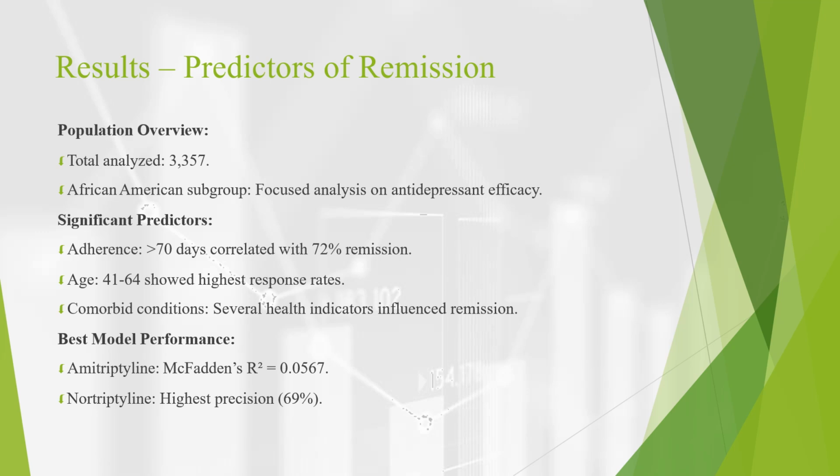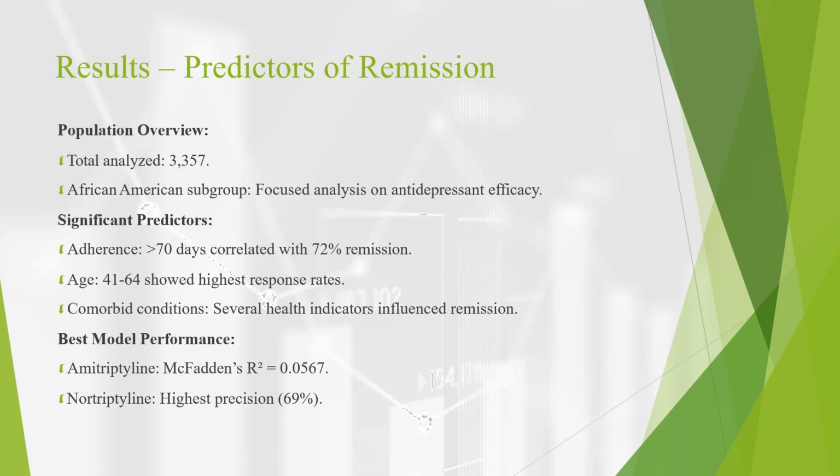Second, age played a significant role. Individuals aged 41 to 64 had the highest response rates, possibly due to factors like stability in health-seeking behavior and fewer extreme age-related variables. Lastly, several comorbid conditions were shown to influence remission. These findings emphasize the importance of accounting for pre-existing health conditions in treatment planning.